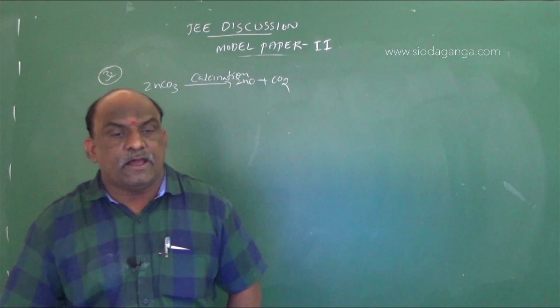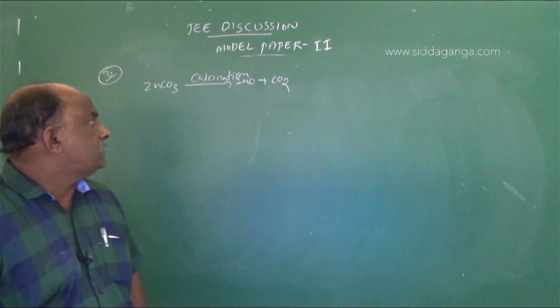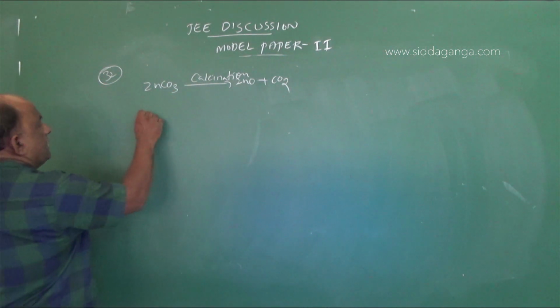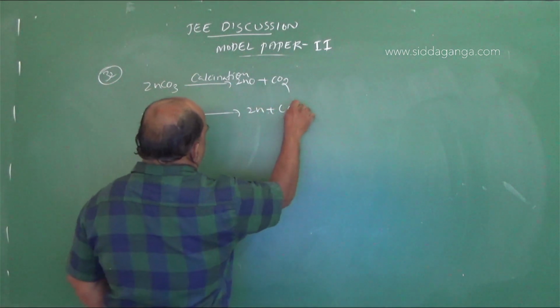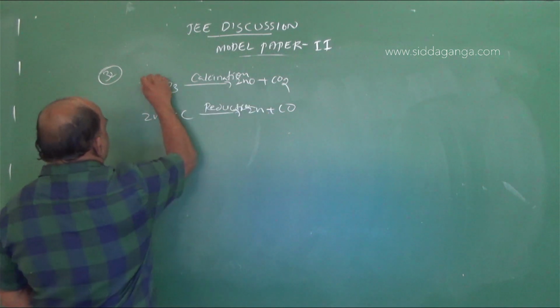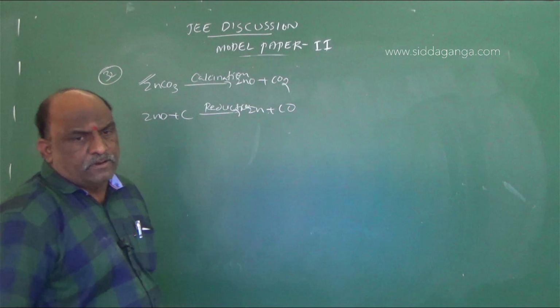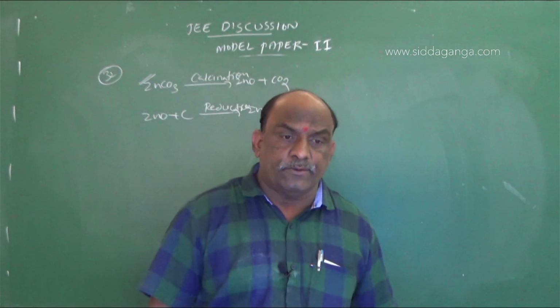So zinc carbonate, also called calamine, decomposes to give ZnO plus CO2. To ZnO you should add C, coke, to get Zn plus CO. This is called reduction. So zinc from zinc carbonate is the right answer for question number 32.